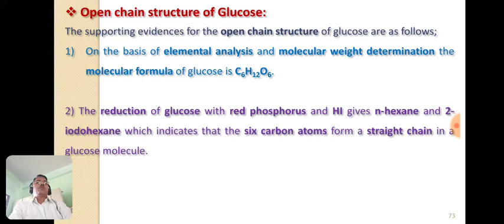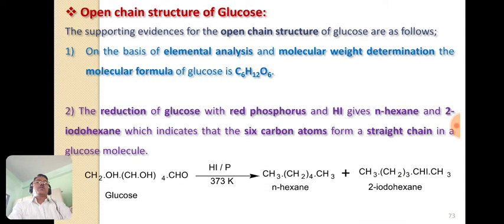Now the second evidence for the open chain structure of glucose is the reduction of glucose with red phosphorus and hydroiodic acid, that gives a mixture of n-hexane and 2-iodohexane. Which indicates that there are 6 carbon atoms in a glucose molecule and they are in the form of a straight chain.